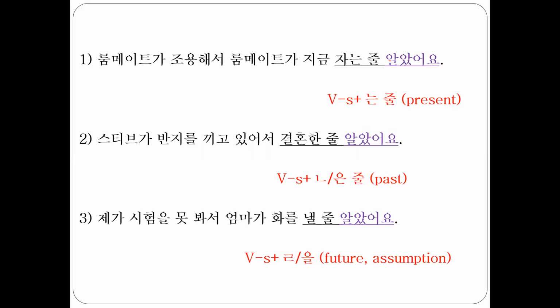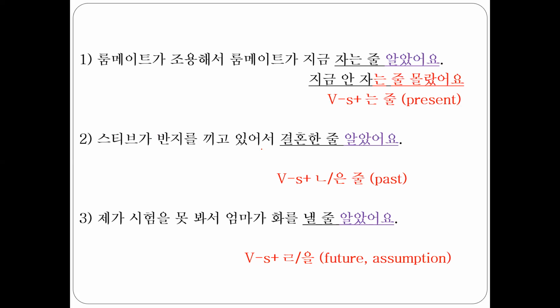뭐뭐 하는 줄 알았어요. 룸메이트가 조용해서 룸메이트가 지금 자는 줄 알았어요. I thought my roommate is so quiet, so I thought my roommate is sleeping. That means that is my assumption, but it was not correct. That means 제 roommate, she or he is not sleeping now. 그래서 안 자는 줄 몰랐어요. I didn't know my roommate is not sleeping now.